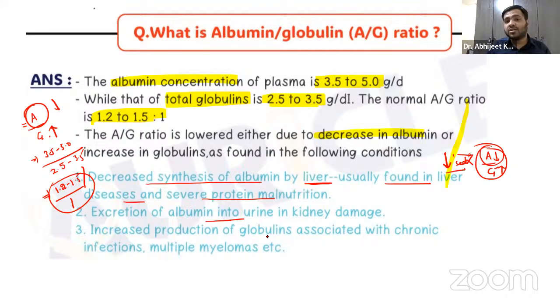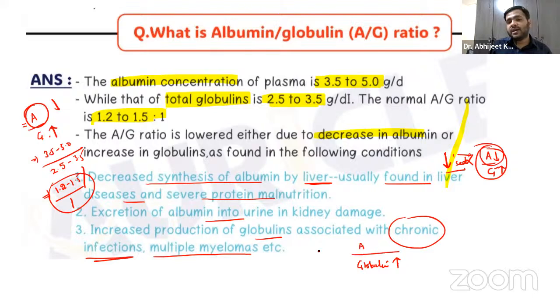So either the production of globulins has been increased, which is basically associated with some chronic infections and multiple myeloma. It's a disorder, guys, which I will be covering in another couple of minutes. In multiple myeloma, the globulin production is increased. The globulin plasma protein is increased.